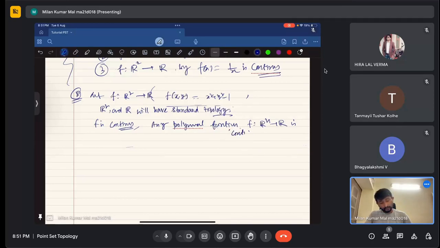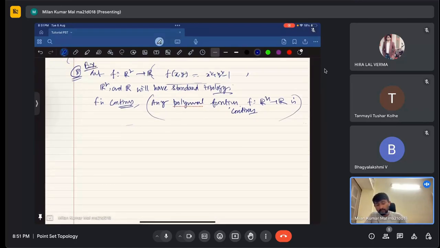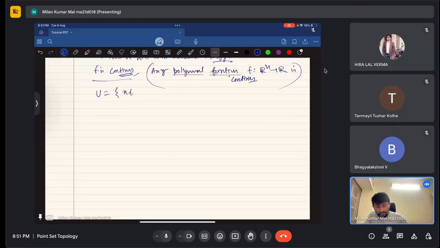Okay. This is not needed here, but what I want to say is that for this example, where f is this function, f is continuous, right? So now note that U is equal to the set of (x, y) coming from R square such that x square plus y square is not equal to 1.